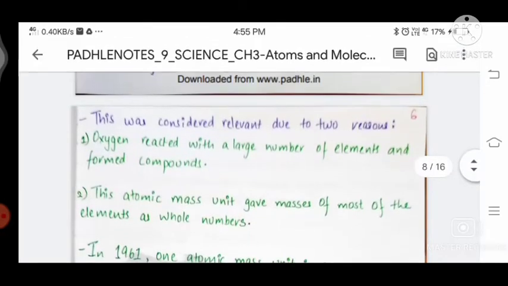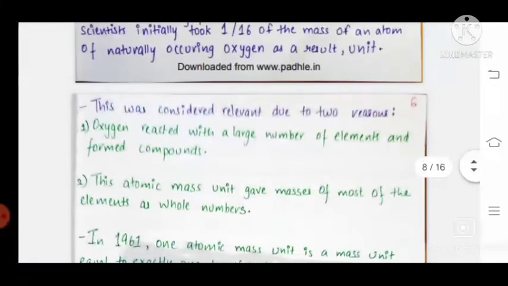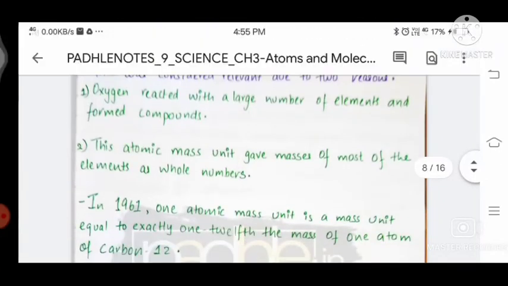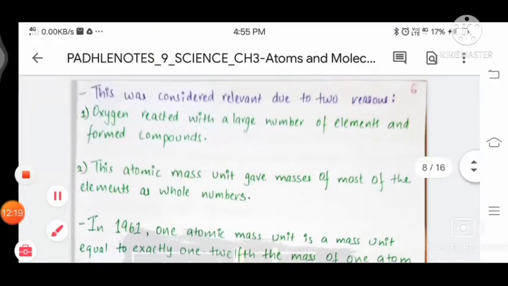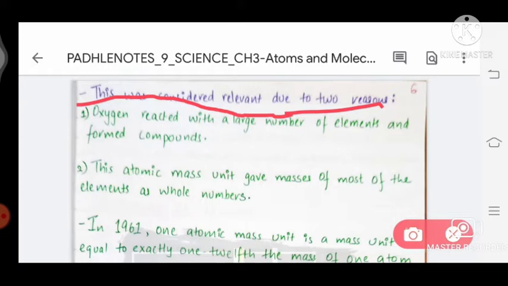This was considered relevant for two reasons. Oxygen reacts with a large number of elements and forms compounds.